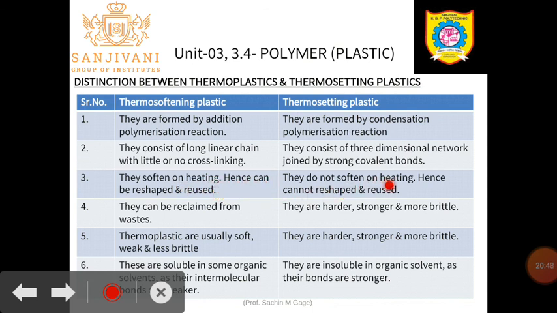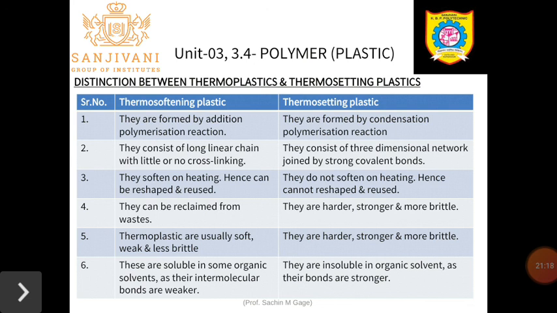But we cannot soften thermosetting plastic by the application of heat, hence it cannot be reshaped and reused. Thermosoftening plastic can be reclaimed from the waste; from the waste material we can manufacture new plastic. Thermosetting plastic cannot be reclaimed from the waste because it is harder, stronger and more brittle. Thermosoftening plastics are usually soft, weak and less brittle, whereas thermosetting plastics are harder, stronger and more brittle as compared to thermosoftening plastics. Next, thermosoftening plastics are soluble in organic solvents because their intermolecular bonds are weak, whereas thermosetting plastics are insoluble in organic solvents because their bonds are quite strong.